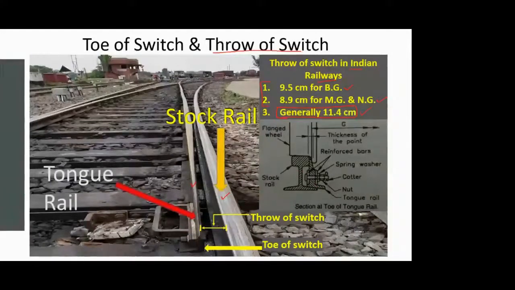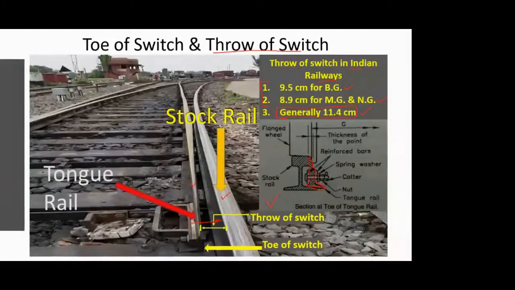So just assume that this tongue rail has moved towards the right side, and one face of the tongue rail is sticking to the stock rail. At that moment, if I cut a section, it will look like this, which is shown in this diagram. So again, you have a stock rail, but now your tongue rail, if you see, is not a regular rail, it is somewhat in an L section.